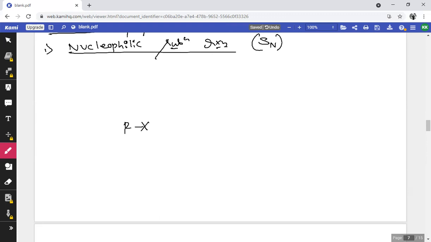is alkyl halides. So we'll consider a replacement of X and the product obtained.